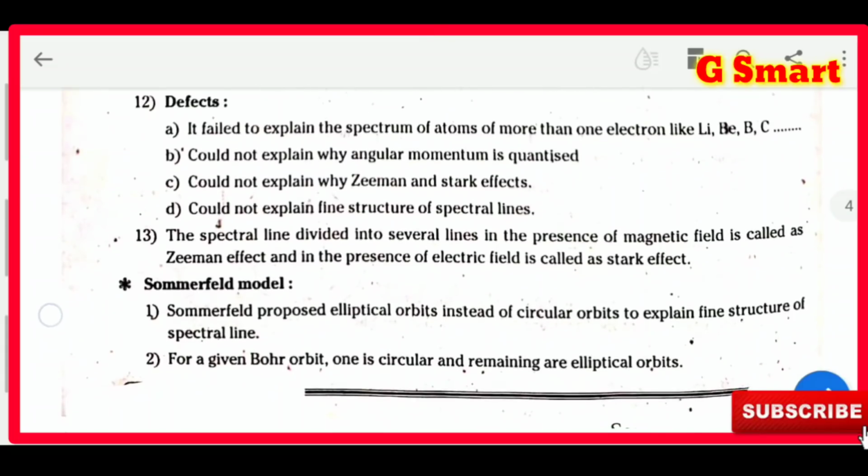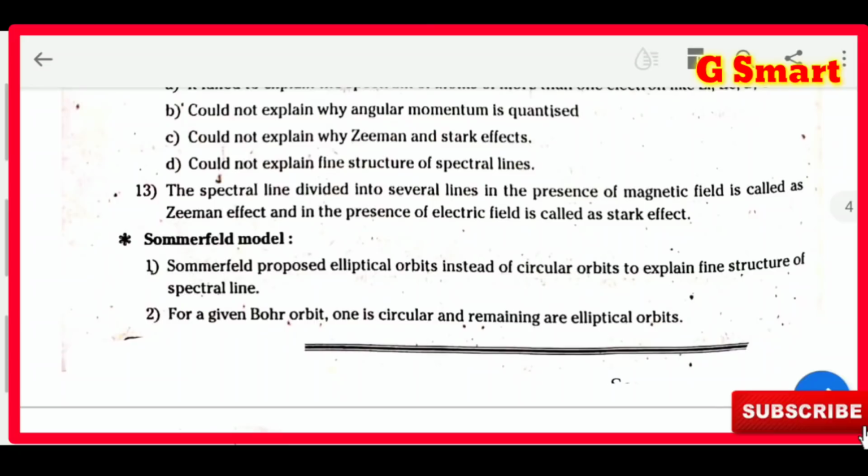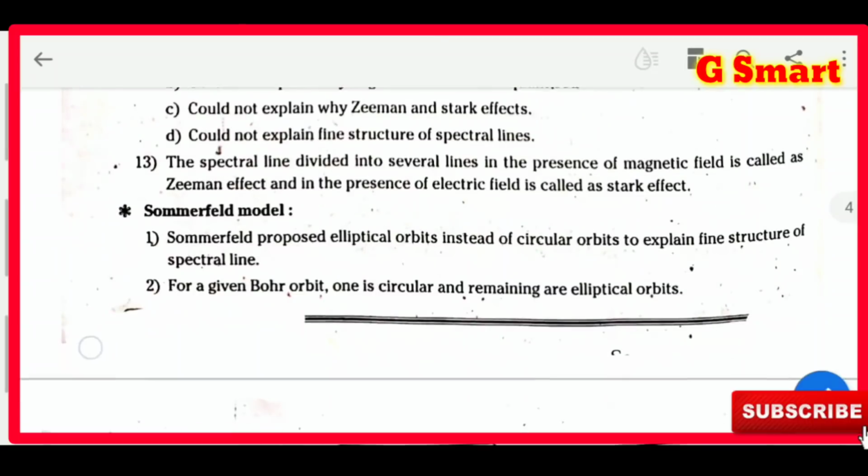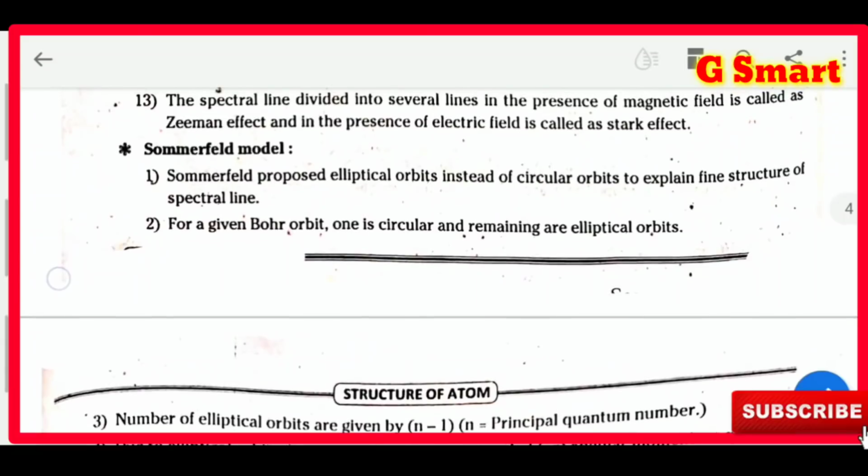Could not explain why angular momentum is quantized. He proposed angular momentum theory, but he could not explain why angular momentum is quantized. He could not explain Zeeman effect and Stark effect. Could not explain line structure of spectral lines. These are all the defects of the Niels Bohr theory.